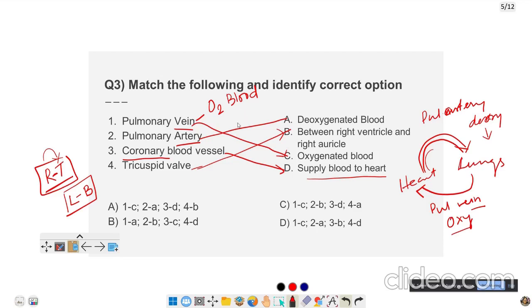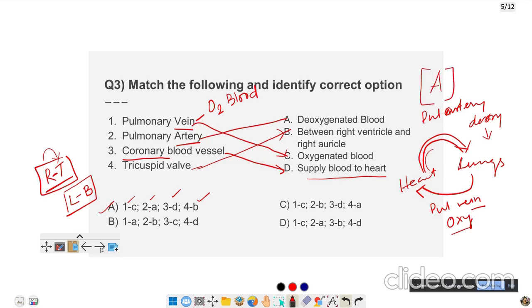So one is 1D, sorry, 1C. 2A. This is correct. This is also correct, 2A. Coronary blood vessel is D, 3D correct. Tricuspid valve is 3A. Where is this? 1C, 2A. Yeah, coronary is 4B, correct. This is the correct answer. So the correct answer is A.